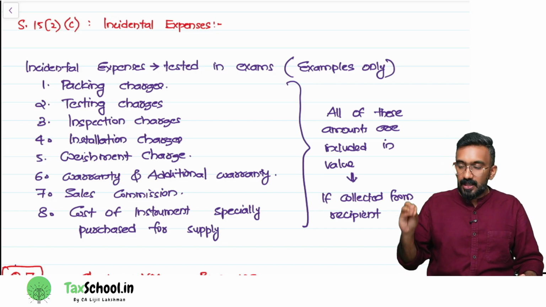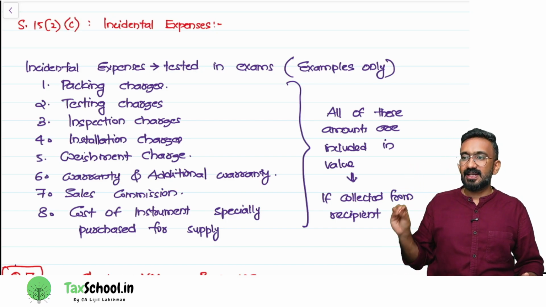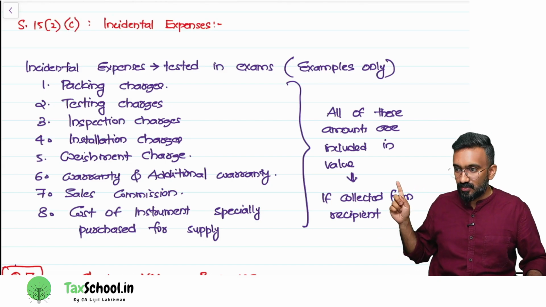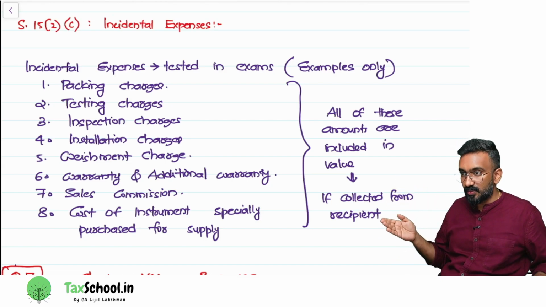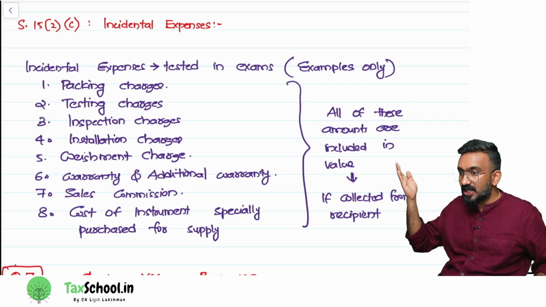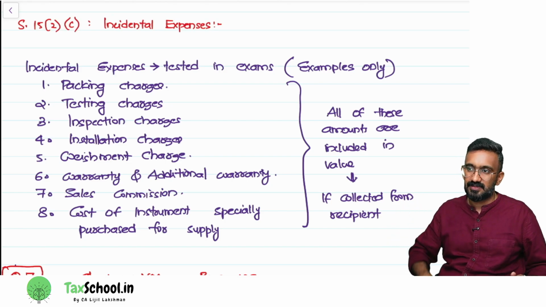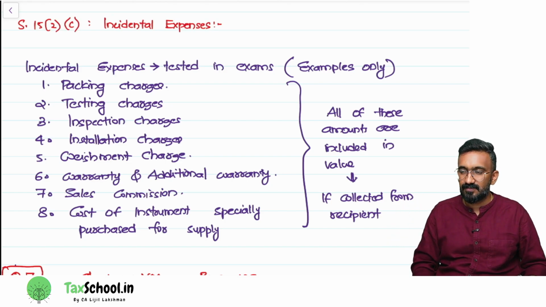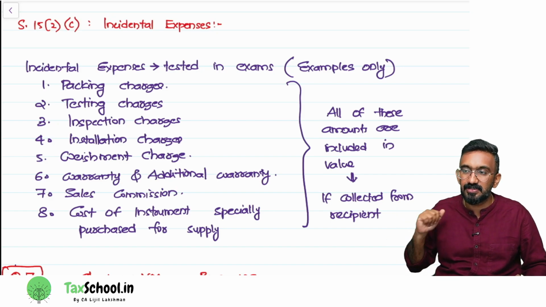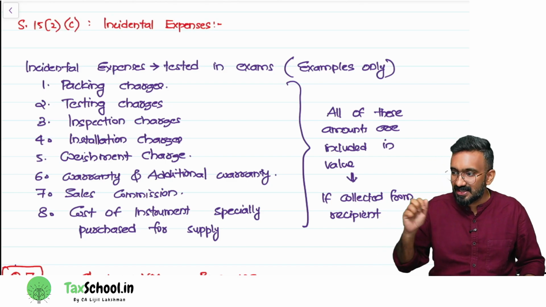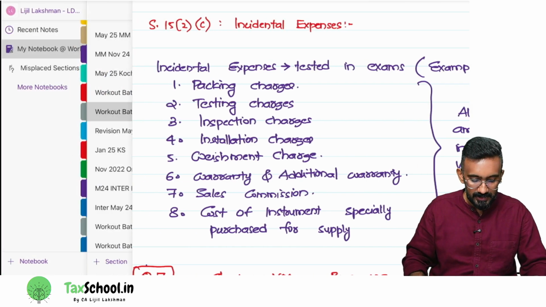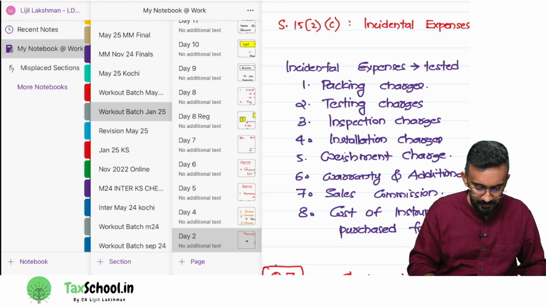So any of these incidental expenses, when will you add it? The wording I have written here is also very important for you. All these amounts are included in value if collected from the recipient. You guys understanding? It will be added to the value if it is collected from the recipient. Finally, if they get it from the recipient, you will add it to the value. I'll give you a small example.